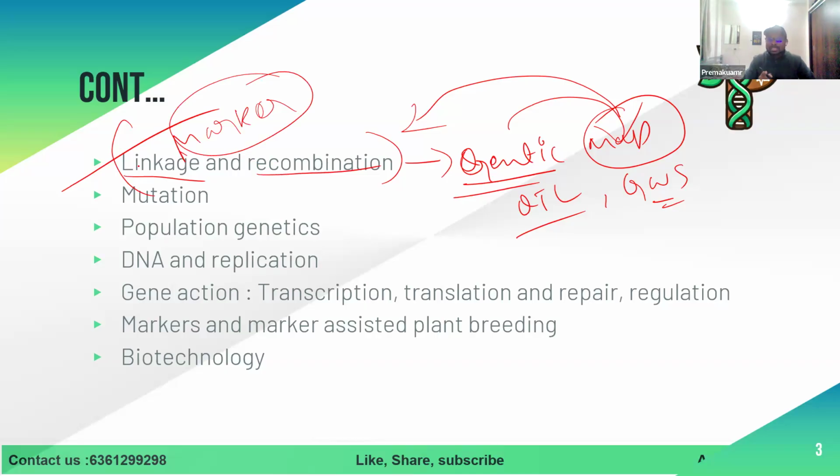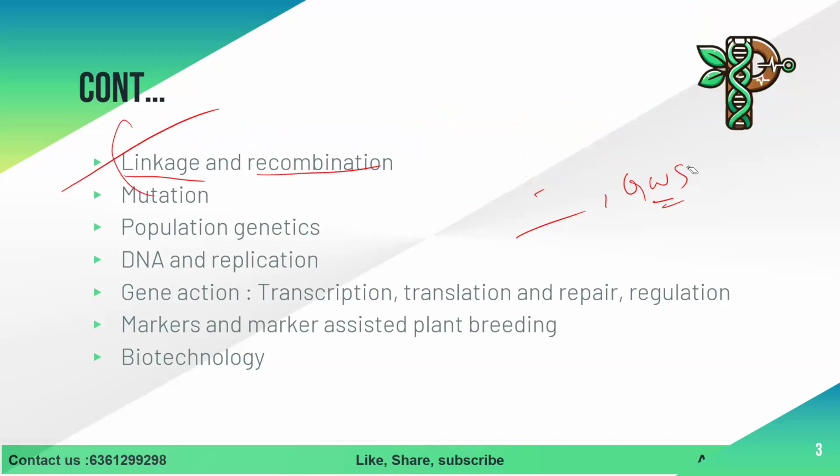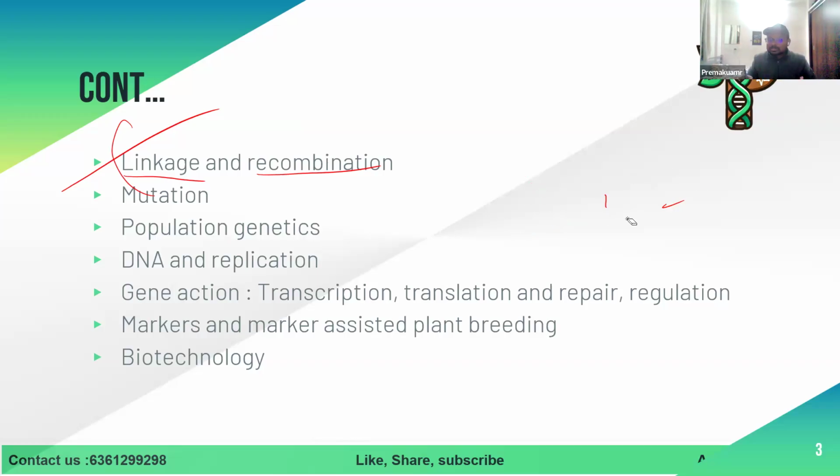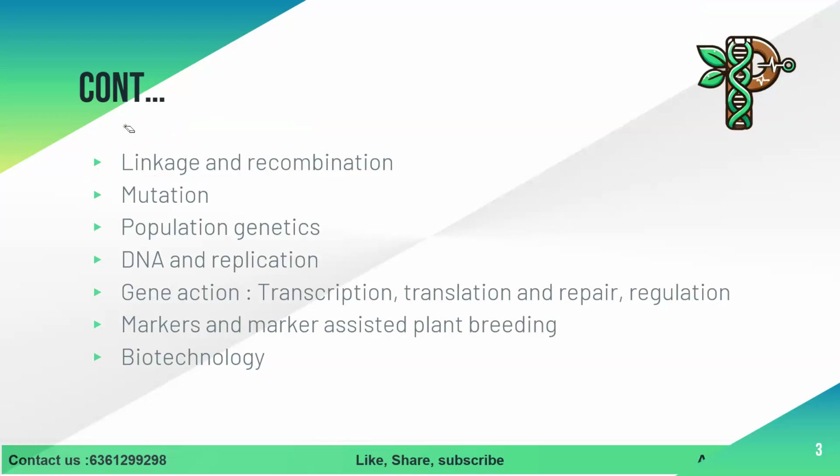How we can use linkage and recombination information for mapping. What was the first genetic map created? Who created it, and in which organism? Drosophila. Who created it? Sturtevant, sir. Yeah, a student of Morgan, exactly. This is exactly the right answer.